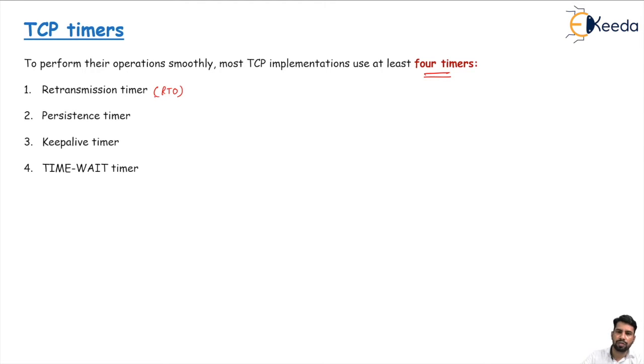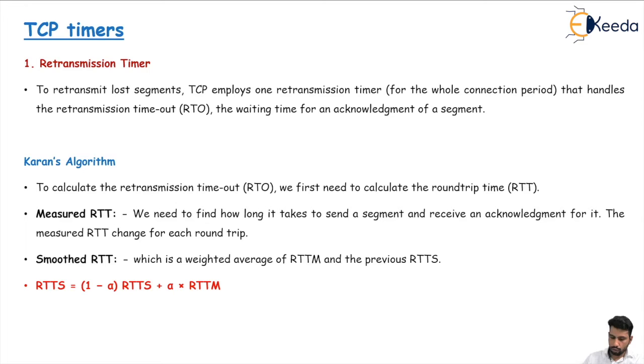Sometimes the congestion window size is equal to 1, sometimes 2, 4, 8. This way the RTT keeps varying with every segment transmission. Second is the persistent timer, third is the keep alive timer, and fourth is the time wait timer. Let's see all these timers one by one. First of all, the retransmission timeout.